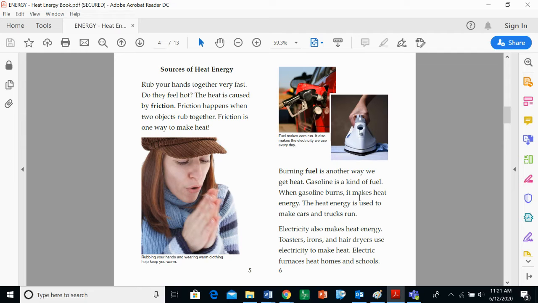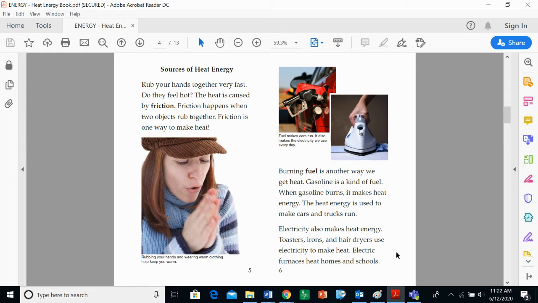Sources of heat energy. Rub your hands together very fast. Do they feel hot? The heat is caused by friction. First kind of energy we're talking about. Friction happens when two objects rub together. Great example. Friction is one way to make heat. Burning fuel is another way we get heat. Gasoline is a kind of fuel. When gasoline burns, it makes heat energy. The heat energy is used to make cars and trucks run. Oh, look at that. Heat energy is another type, and burning gasoline is an example.